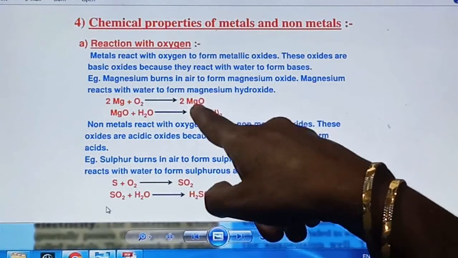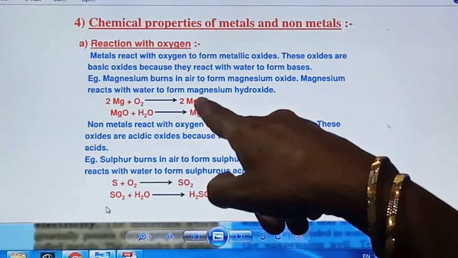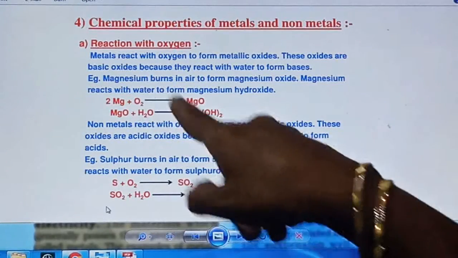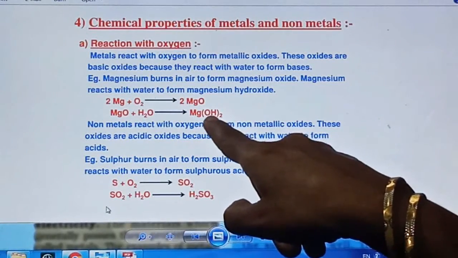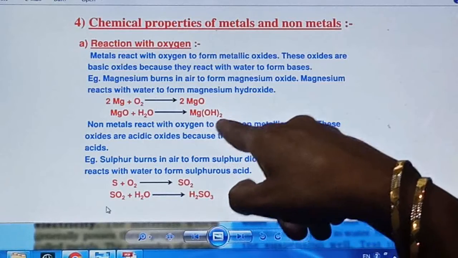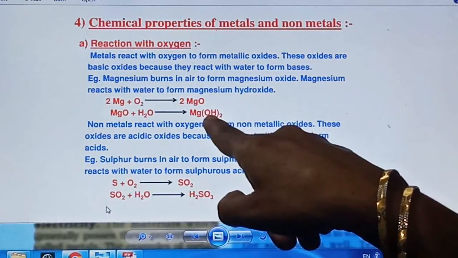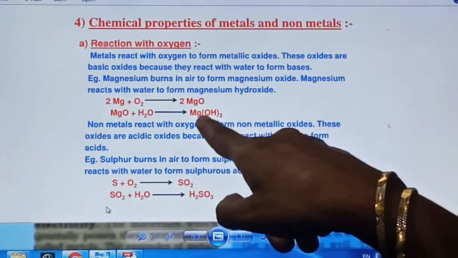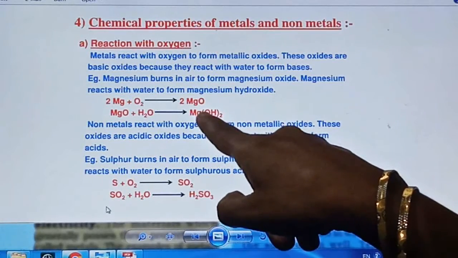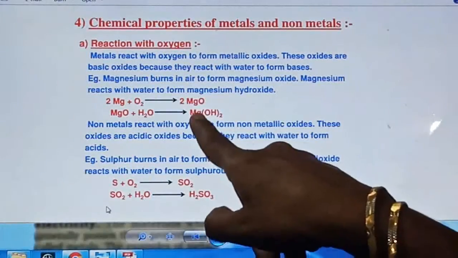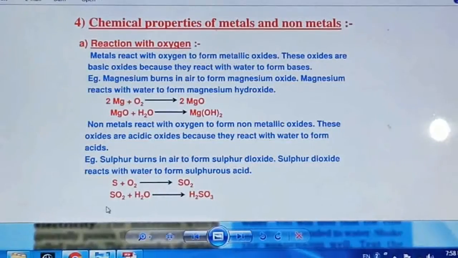And whenever we add water to this magnesium oxide, whenever it is dissolved in the water, then magnesium hydroxide is formed, Mg(OH)2, right? So this magnesium hydroxide is formed. With this you can check the nature of the oxide, whatever it is, right? So this is the reaction of the metal with oxygen.